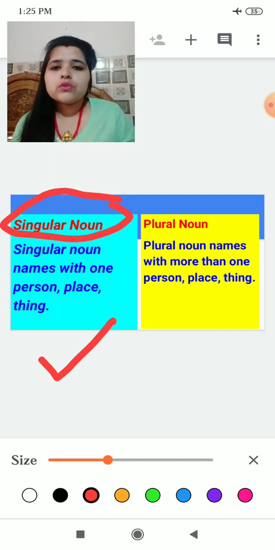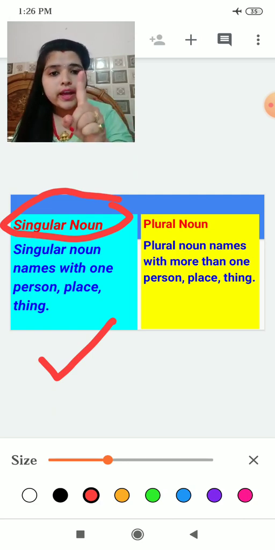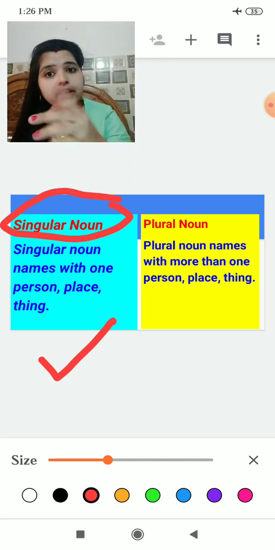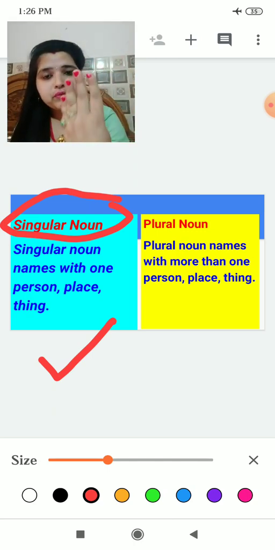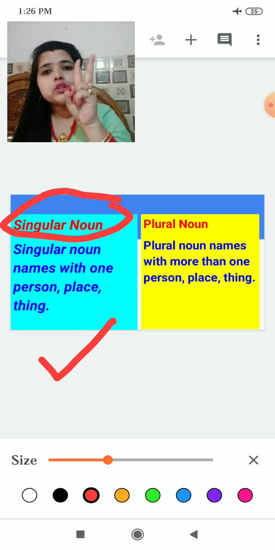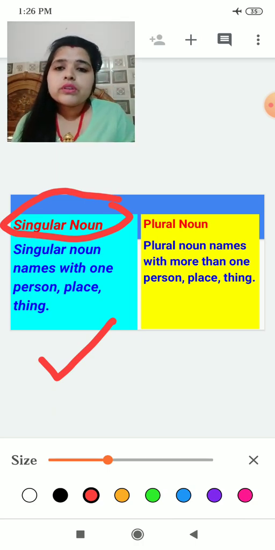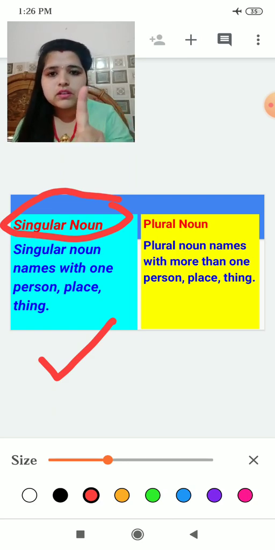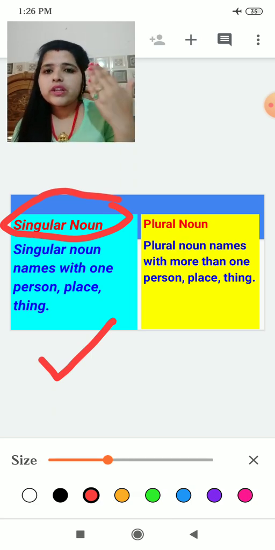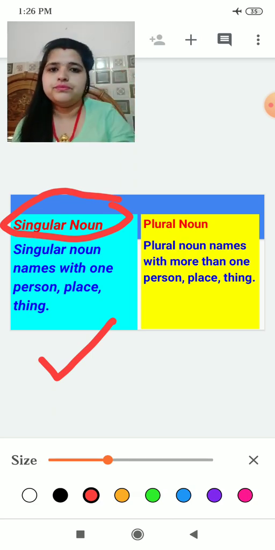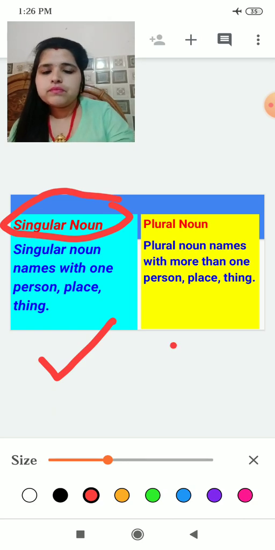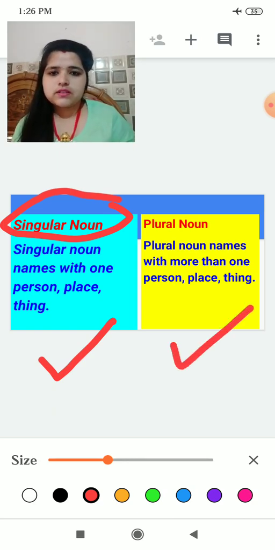Now coming to our next point, that is plural noun. Plural noun names more than one. More than one means it can be 2, it can be 4, it can be 5. Plural noun names more than one person, place, or thing. It means more than one are there in plural noun. Understood both the things?